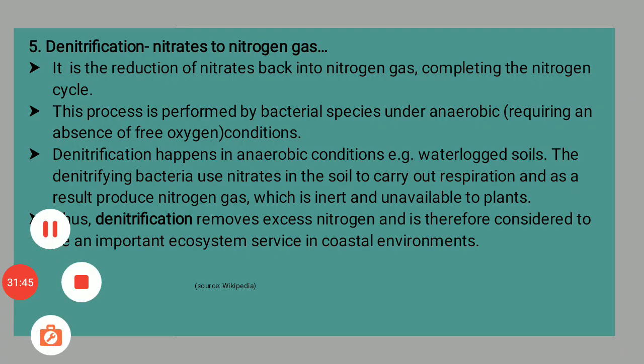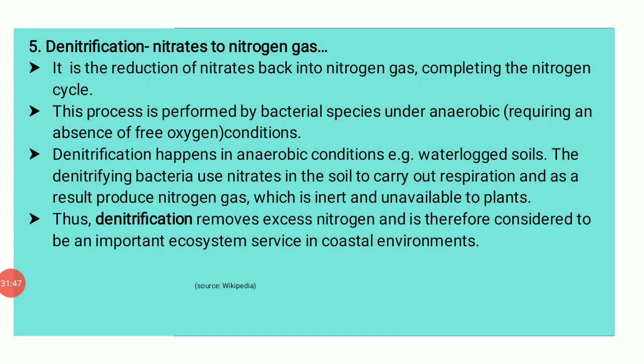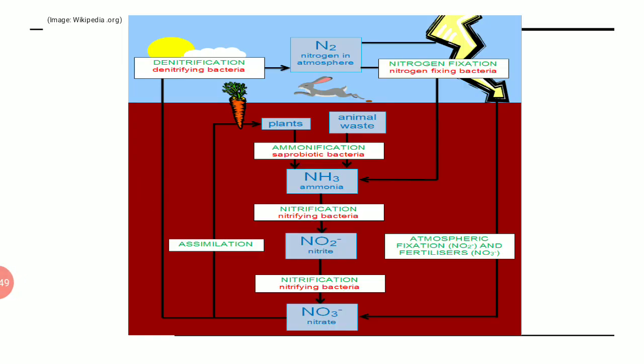If we just try to check it out, we'll be able to see that there are different processes that we have seen. If you see it, it is nitrogen fixation on the right side of the slide. Nitrogen fixing bacteria release the ammonia, which is taken up through nitrifying bacteria, right? It changes into nitrite. This nitrite, through nitrification, enters the plant, and from the plant it is absorbed by the animals, and again it gets transferred.